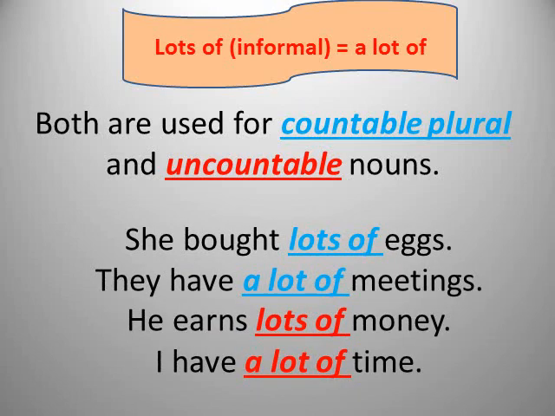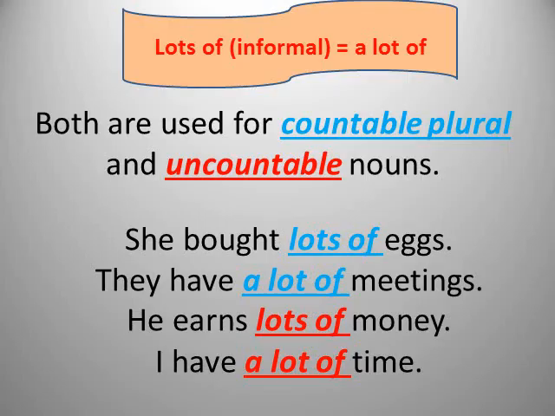She bought lots of eggs. This is lots of, which is informal. Okay, and we use after it the word eggs. What is it? It's a noun. And is it countable or uncountable? It is countable. Plural or singular? It is plural, with this s at the end. Okay, lots of eggs.